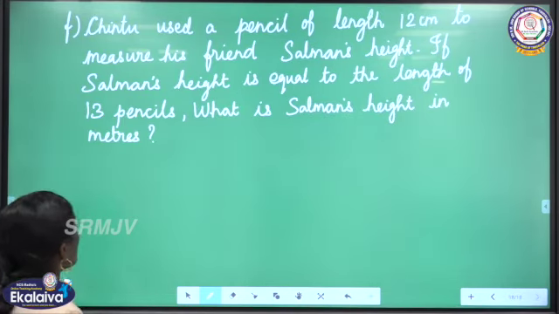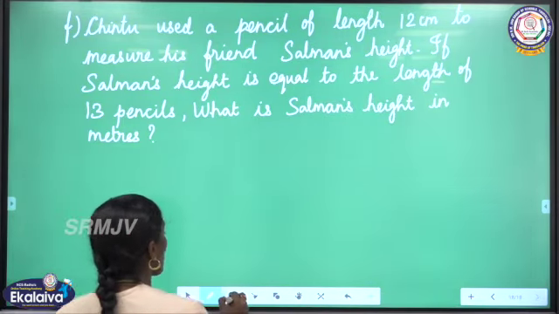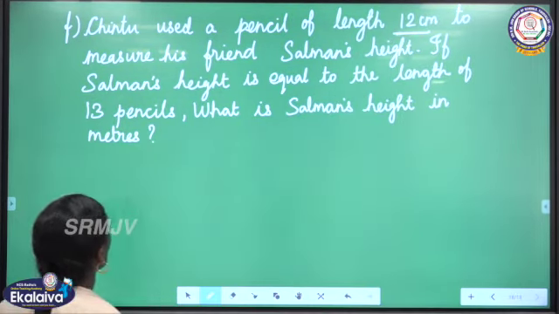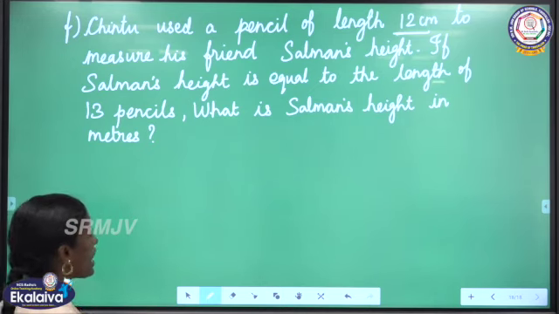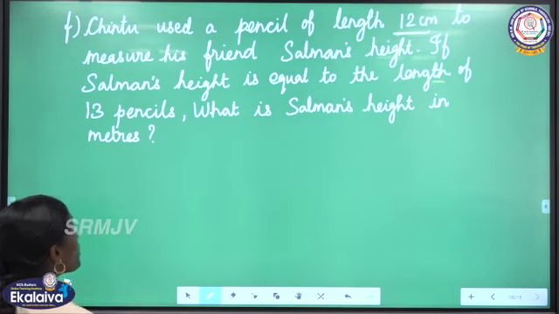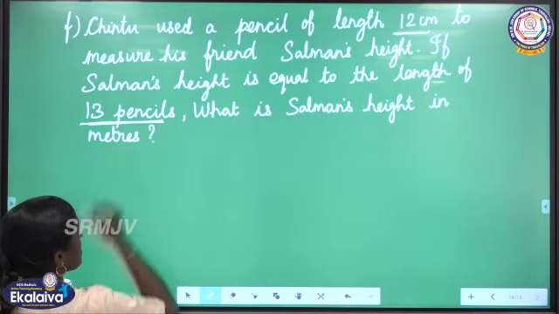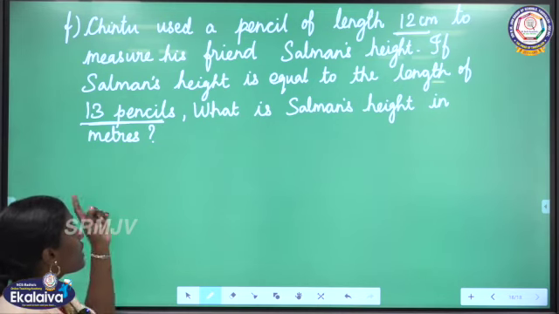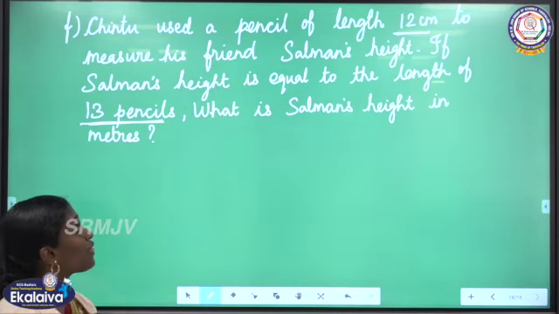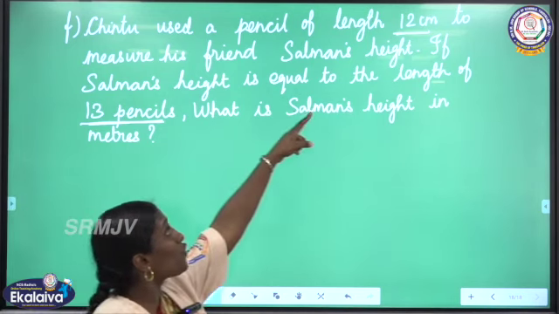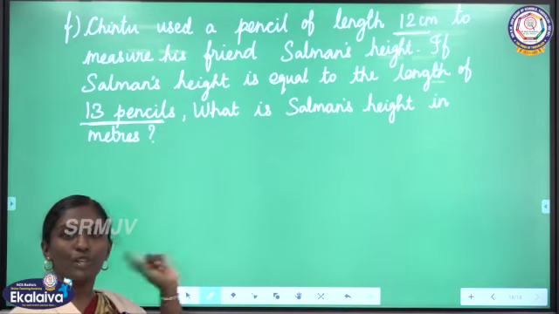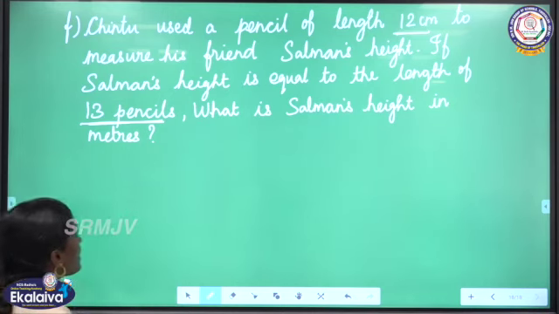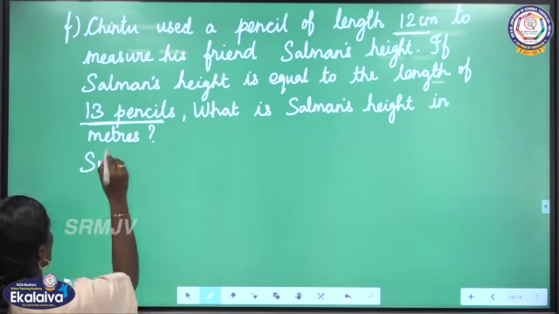The next one. Sindhu used a pencil of length 12 centimeter to measure his friend Salman's height. If Salman's height is equal to length of 13 pencils, what is Salman's height in meters? Here, Salman's height is equal to the length of 13 pencils. The length of one pencil is 12 centimeter. By using these two, we are going to find out the height of Salman. Okay, first we have to use multiplication. Let us start the solution.